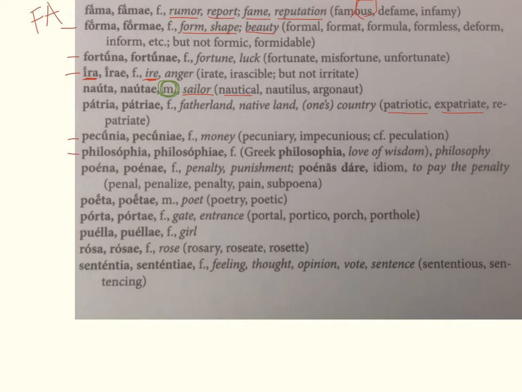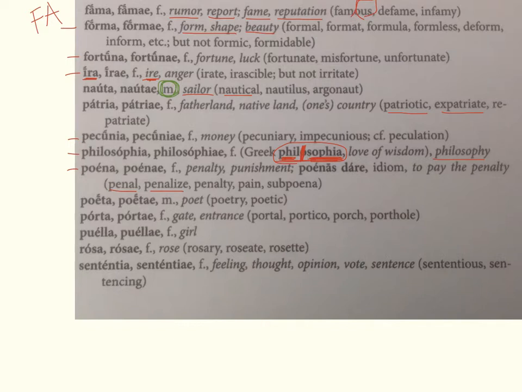This one is fun, philosophia, philosophiae, feminine. It's a direct borrow from a Greek word, philosophia, and its base meaning is phil, which root means love, and sophia, which means wisdom. And so philosophia literally means the love for wisdom or the love of wisdom. It also means philosophy in Latin, but it's always kind of interesting to look at what the root words mean. Poena, poenae, feminine, is penalty or punishment, like the penal code, or penalizing someone.